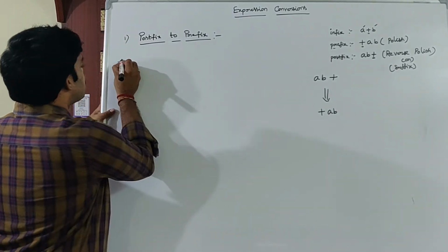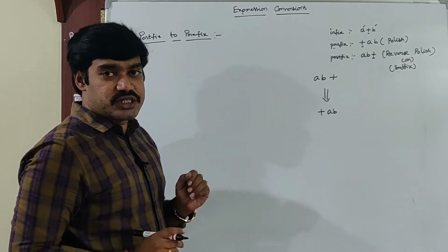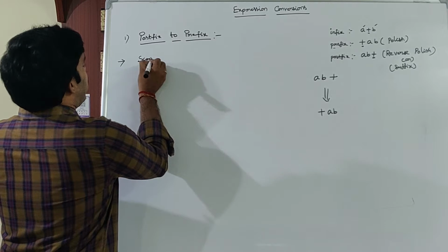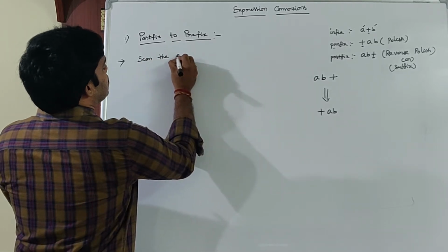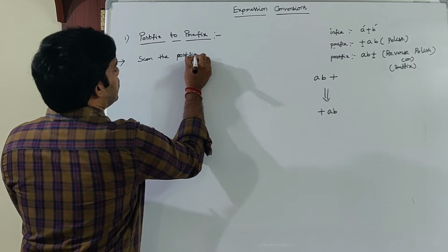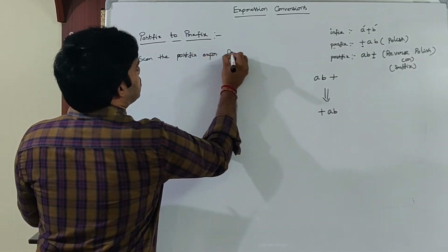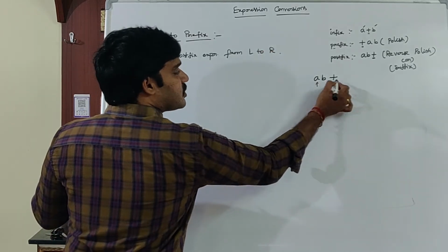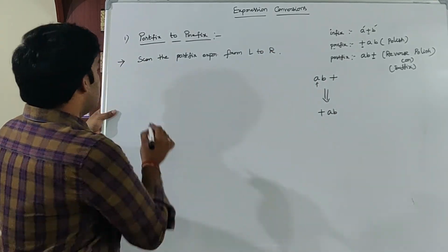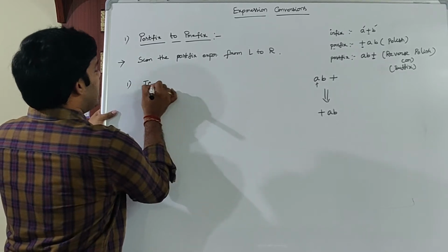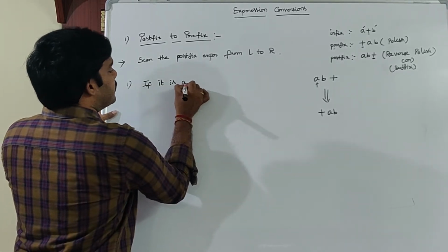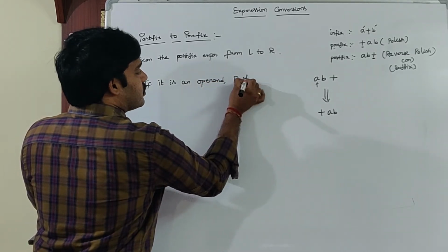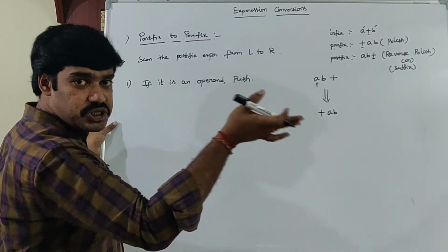Coming to the conversion, scan the given postfix expression from left to right, that is from A up to the null character. First step: if it is an operand, then push it into the stack.